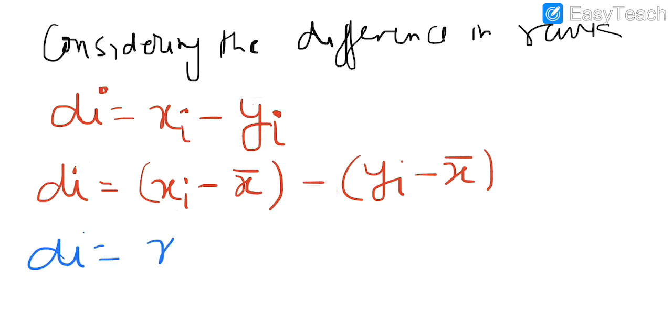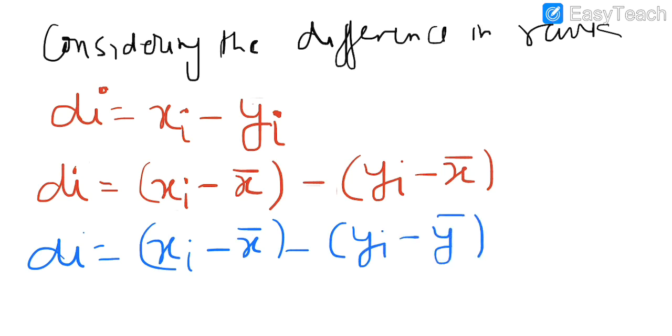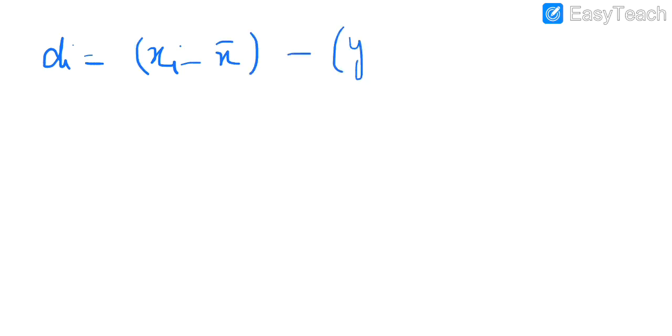Now previously I told you that x bar is equal to y bar. I hope this is clear to you. This is very important. Now di was given as xi minus x bar minus yi minus y bar.